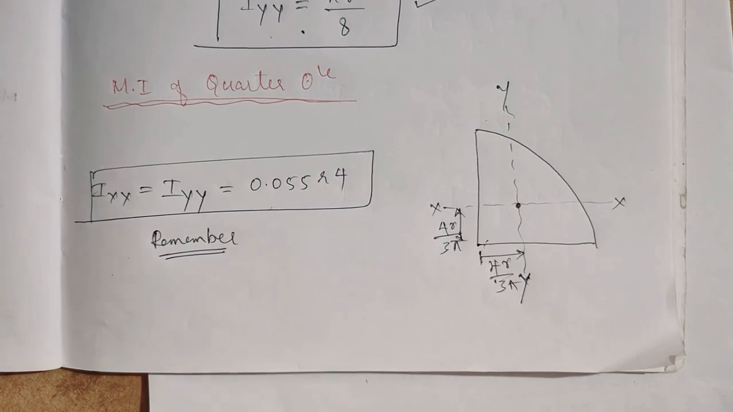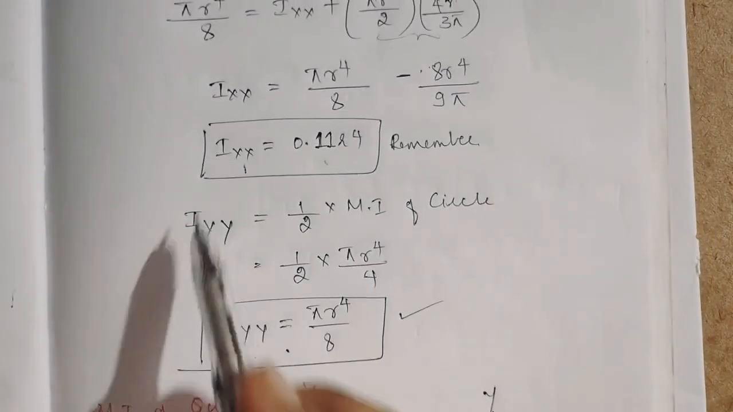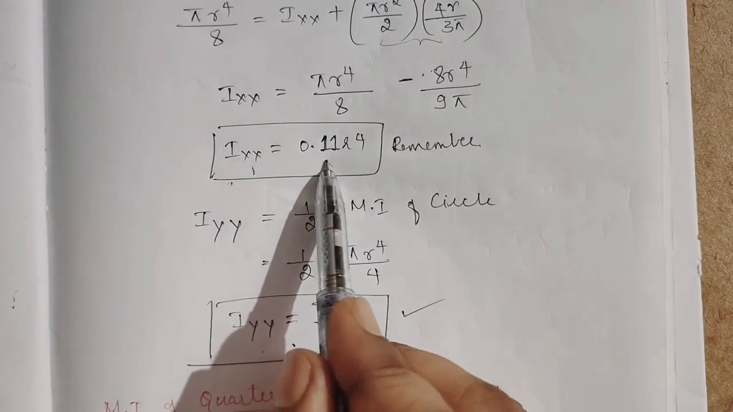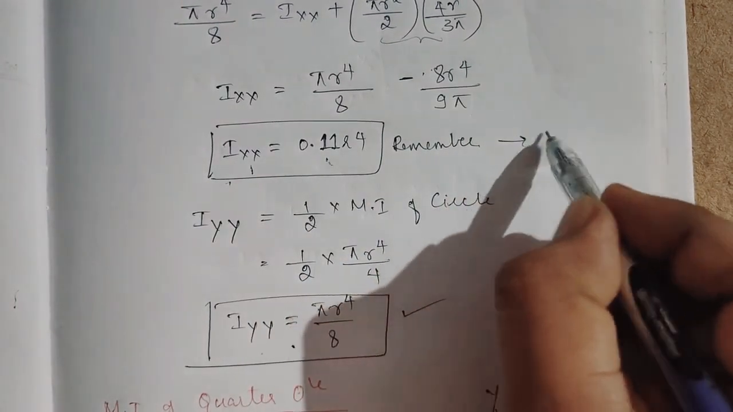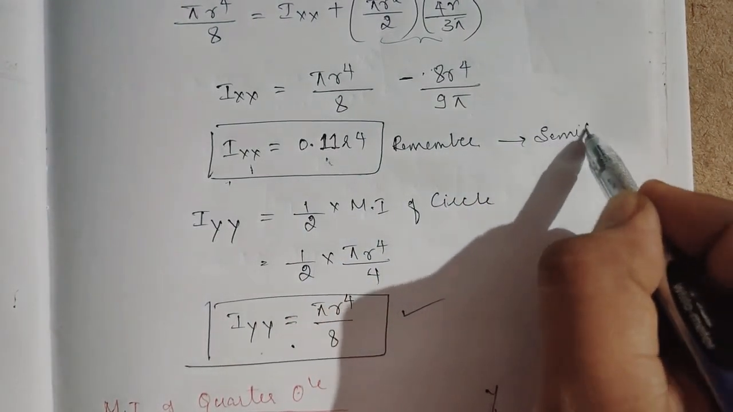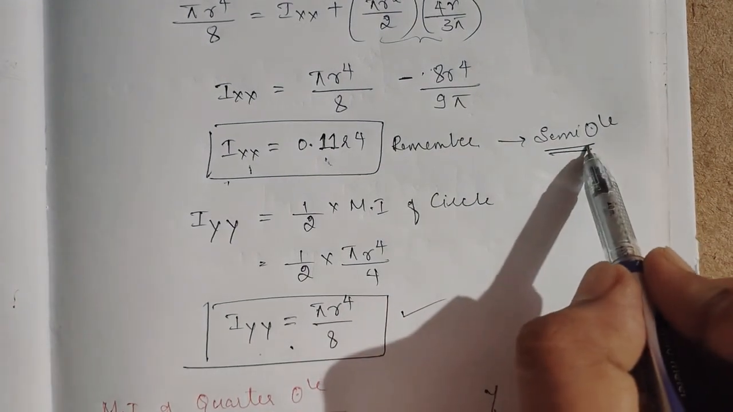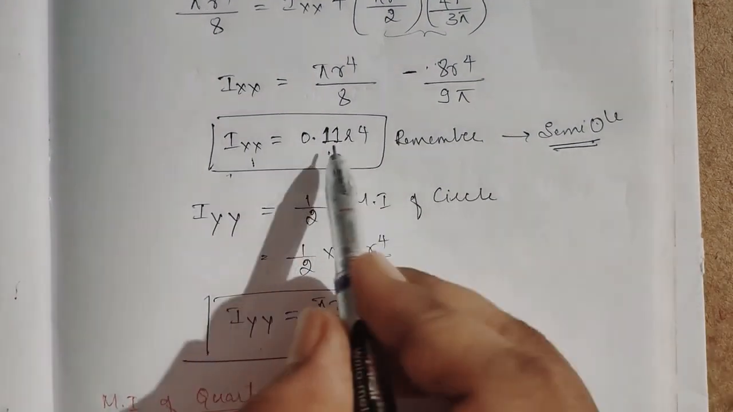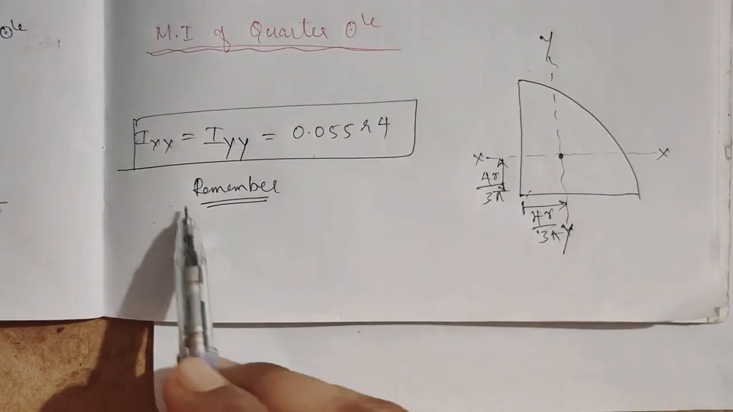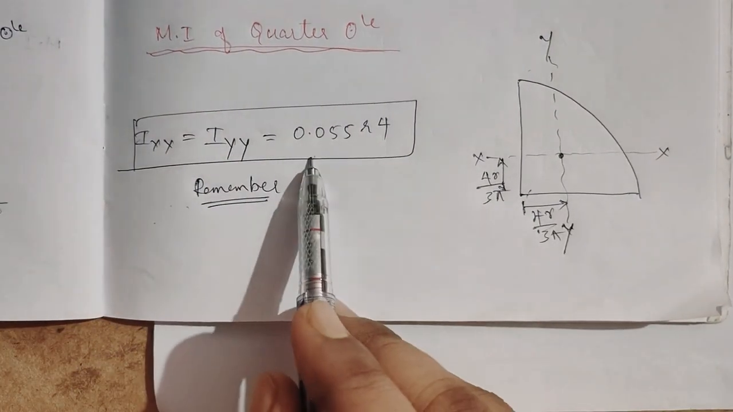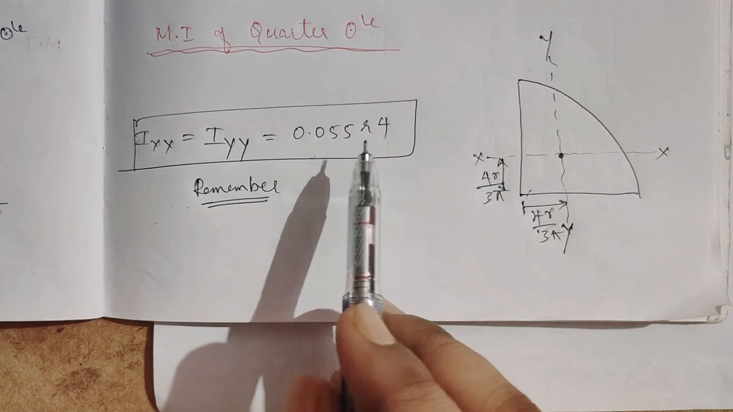Okay, so how did it come? See here, I got Ixx as 0.11 r to the power of 4 for the semicircle. When we divide the semicircle into two equal halves, that is divide by 2, Ixx equal to Iyy will be 0.055 r to the power of 4.